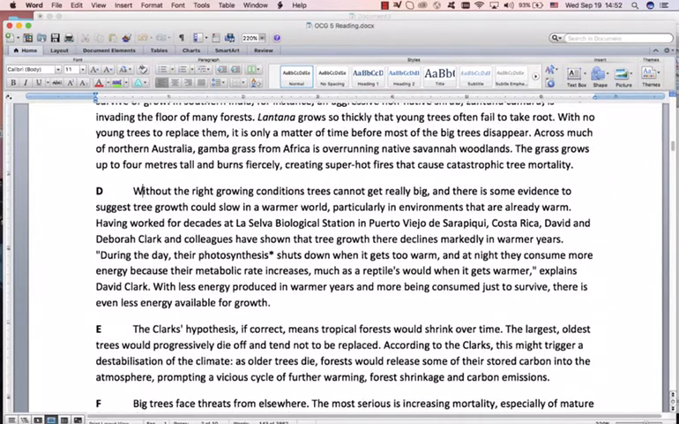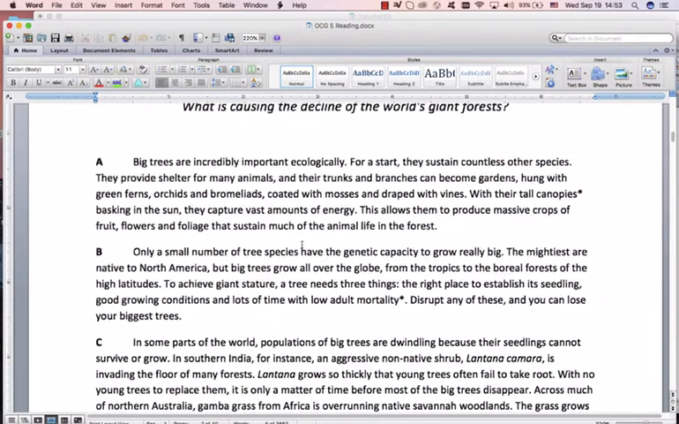Be patient. Without the right growing conditions, trees cannot get big, and there is evidence to suggest that tree growth could slow in a warmer world, particularly in environments that are already warm. One thing I will say, I'll put on our list, watch for repetition. If they repeat something, often that means it's important. Warm and warm. What else is important here? Cannot get big. Evidence to suggest that tree growth could slow in a warmer world.